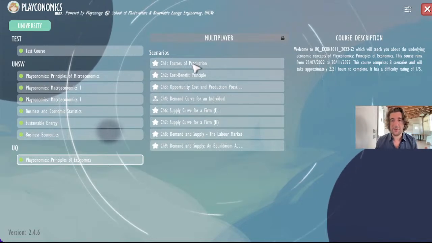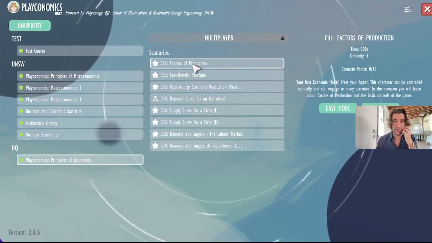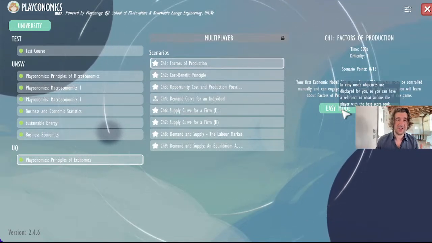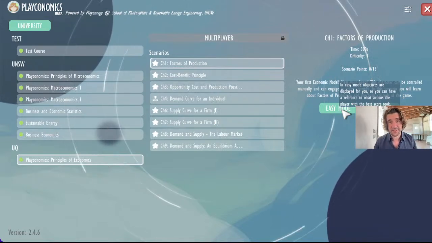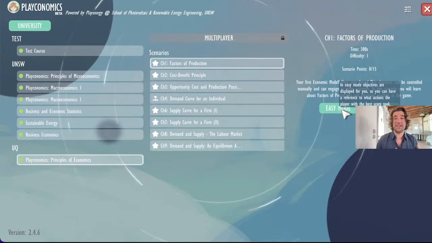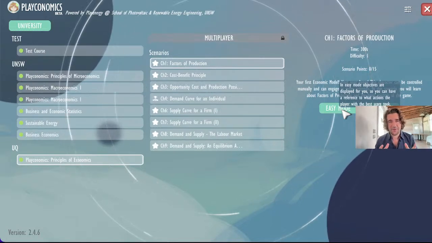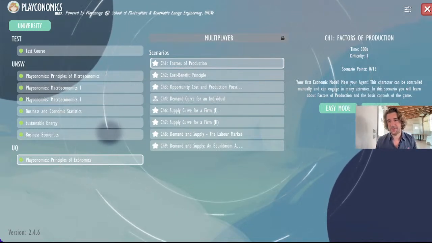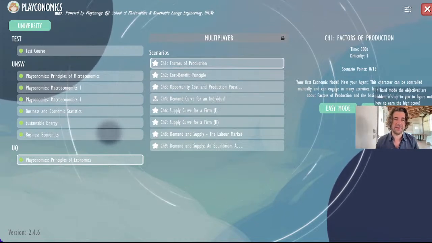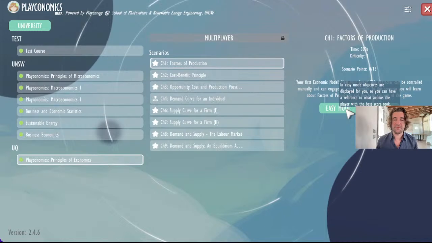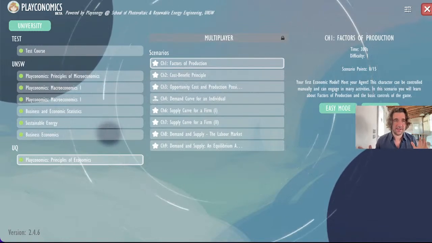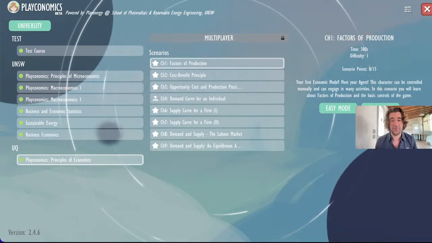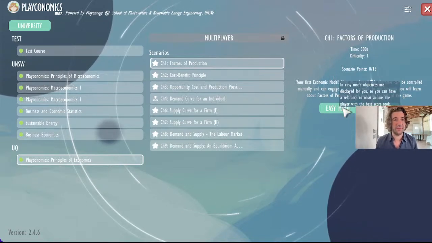When I click on any one of these scenarios, I've got the choice between easy mode and hard mode. You can hover to get more information. Essentially, easy mode lets you see what the objectives are in terms of what the other students have achieved in the level, guiding you and framing a little bit more for you the gameplay experience. If you want to play hard mode, you can. Those objectives are going to be hidden. But don't worry, because playing in easy mode or hard mode does not affect at all the marks that you are going to get from playing the scenario. So if you want to play easy mode, that's absolutely perfectly fine.